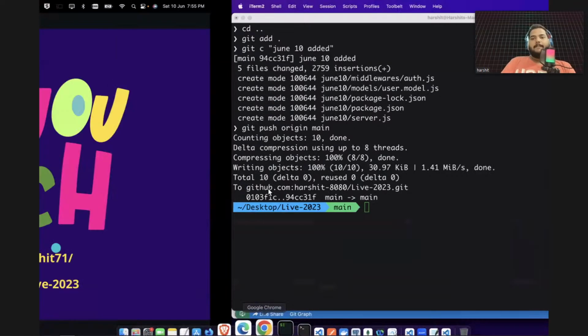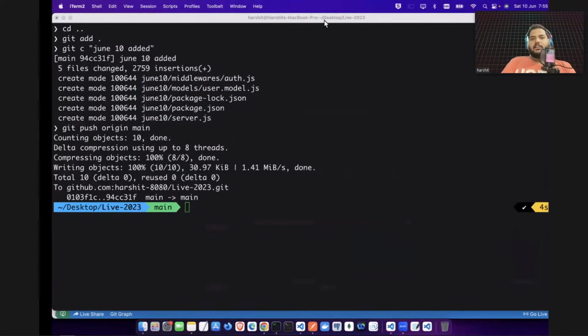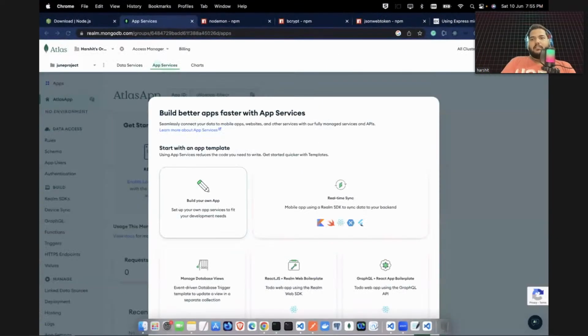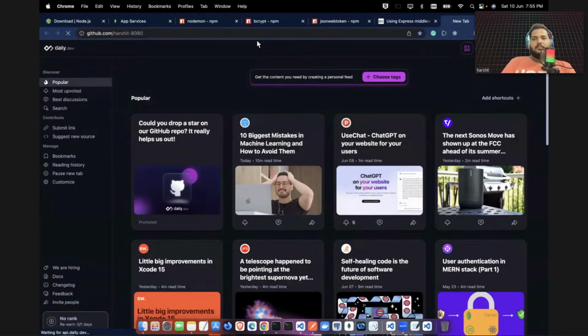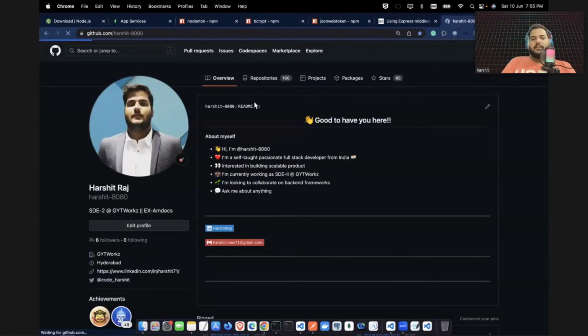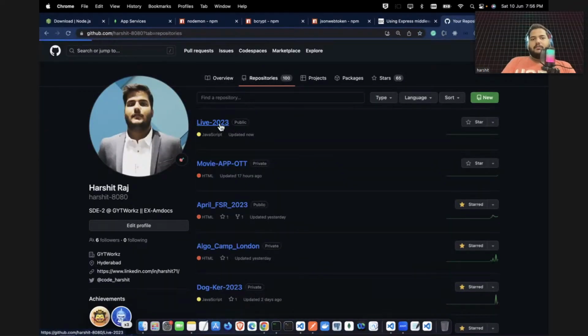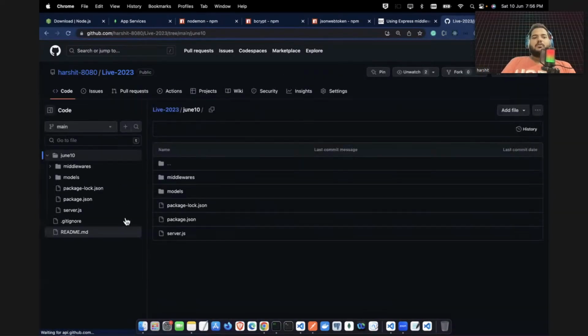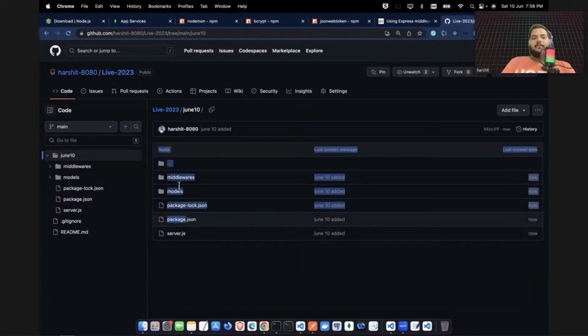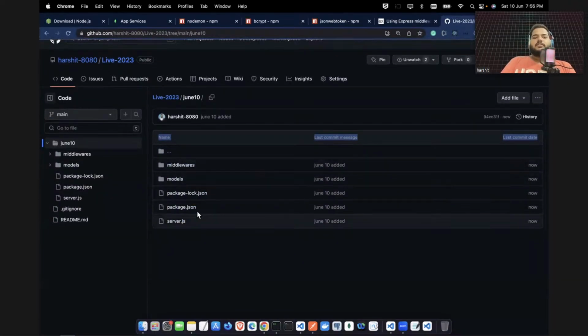If I show you here where you can get all the code, just really quick. So if you search this 8080, okay, so if you go on this live 2023, here is the code, guys. If you want to clone all the code, you guys can clone it. There will be no problem. How to clone it? There will be a very simple step. When you clone it, you need to run a command called npm i. That is very necessary. So when you clone it, you need to run npm i.